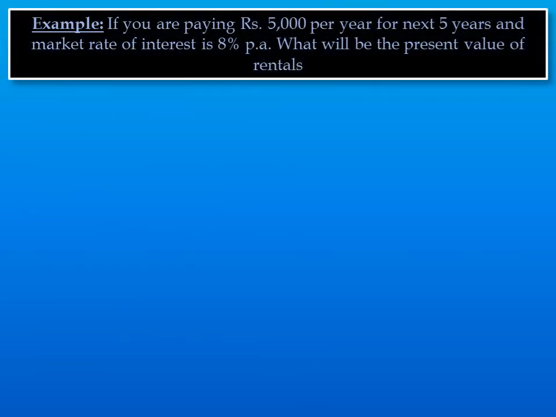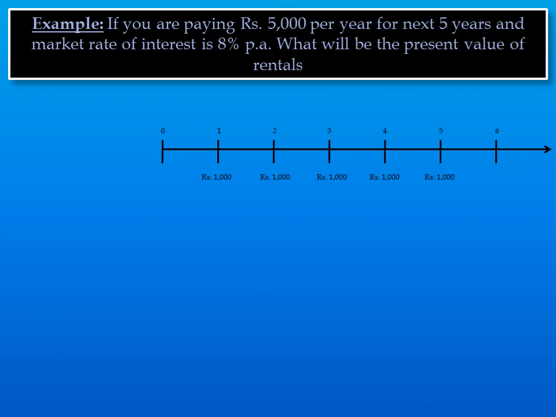Now another question. If you are paying rupees 5000 per year for the next 5 years and the market rate of interest is 8% per annum, what will be the present value of rentals? If I plot this also on the timeline, payments are paid over 5 years, 5000 each year. First year payment will be discounted for 1 year, that is 5000 divided by 1.08 to the power 1, that comes to 4630.